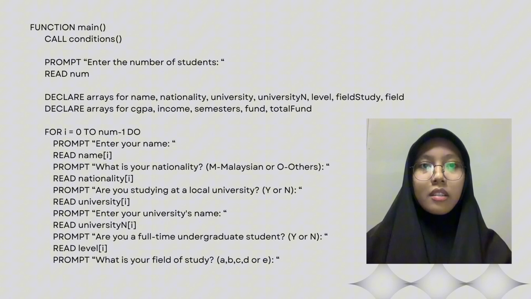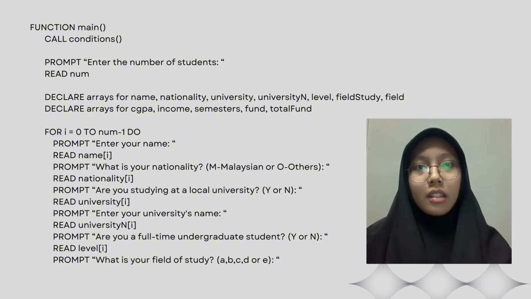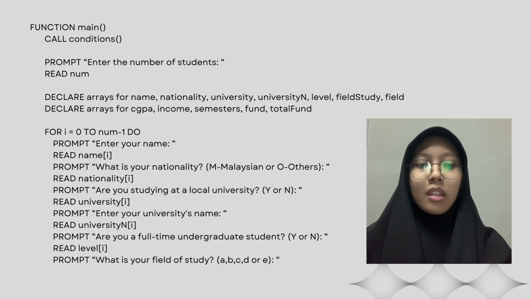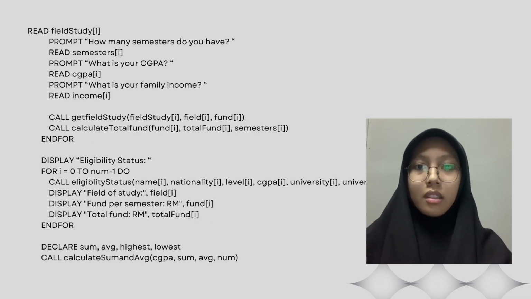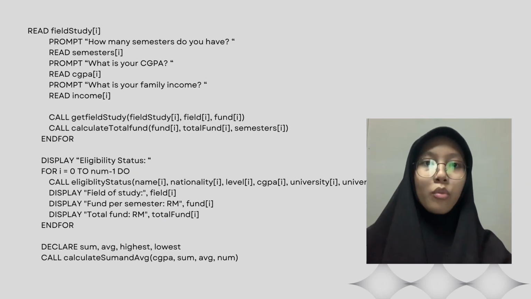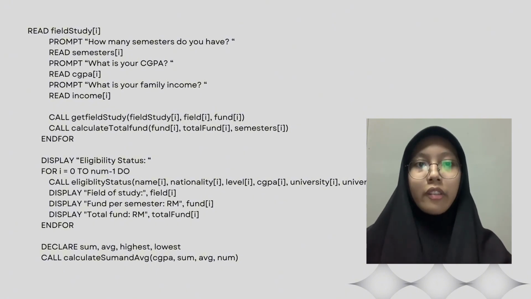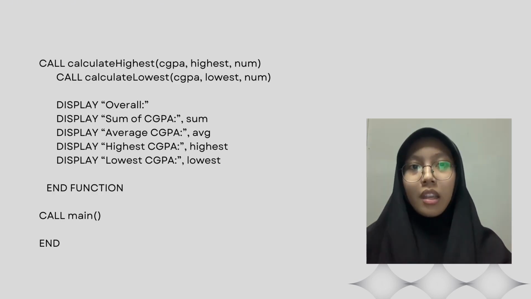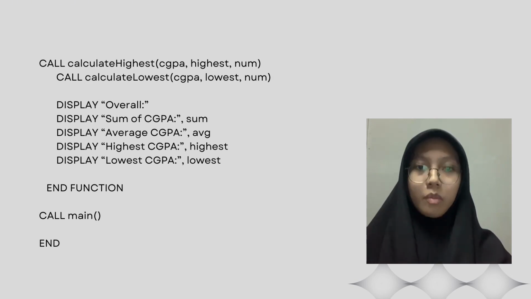The next function is the main function. First, this function will call the function conditions. After that, the system will ask the user to enter the number of students, their name, their nationality, the university's name, their field of study, how many semesters they have, their CGPA, and lastly, their family income. After that, the system will display the eligibility status, field of study, fund per semester, and total fund, then the sum of CGPA, average CGPA, highest CGPA, and lowest CGPA.